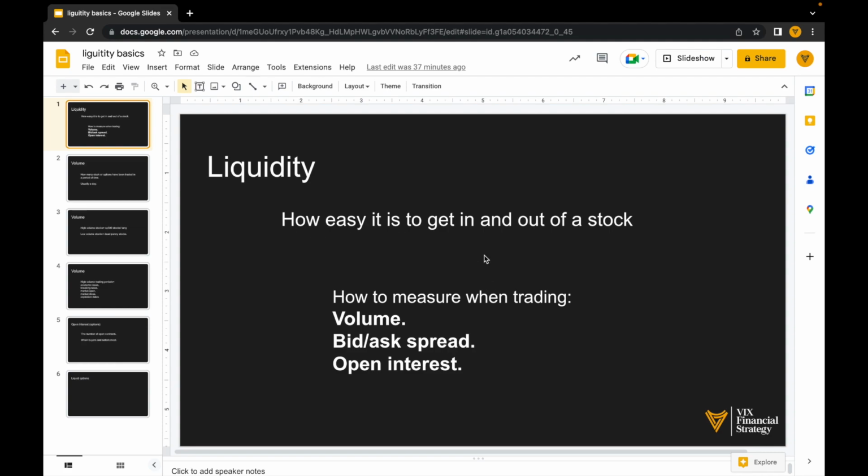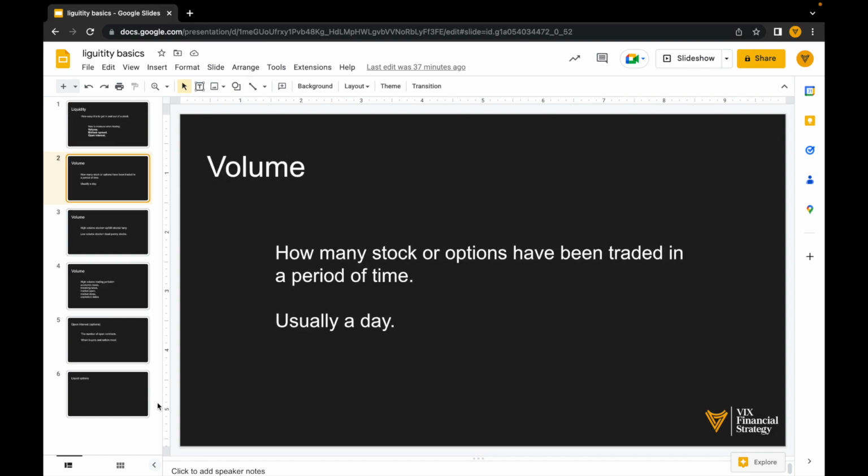Not talking stocks for a second, something that's illiquid would probably be your house because it takes some time to convert that into cash. But stocks are generally very liquid. But to go a step further, how can we understand the difference in liquidity between different stocks and options? So for stocks, we're going to be looking at volume, and for options, we can look at bid and ask spreads and open interest. Now, what is volume?